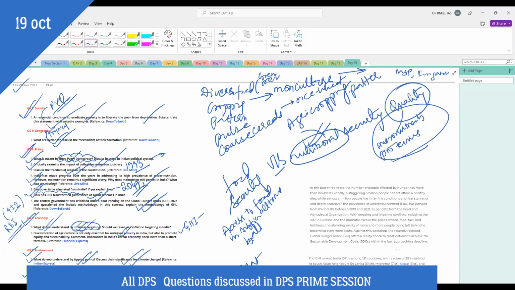So, to some extent we have achieved food security. Obviously, we have not achieved complete food security. Still, food insecurity prevails in India, but to a great extent we have made progress. But when we see from the point of view of nutritional security, India is one of the worst performing countries of the world.